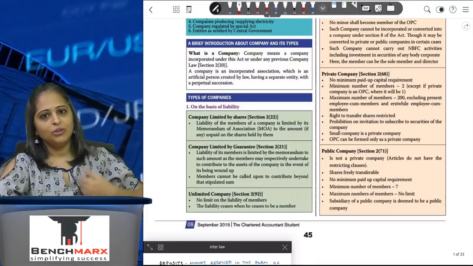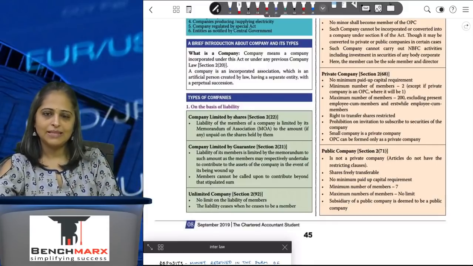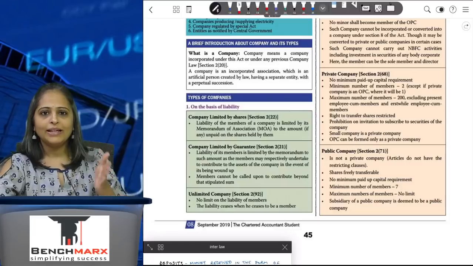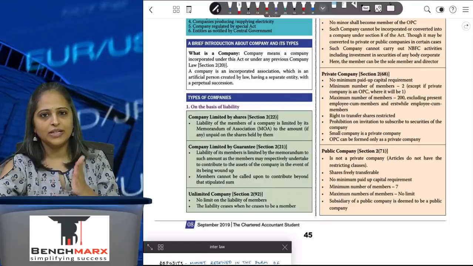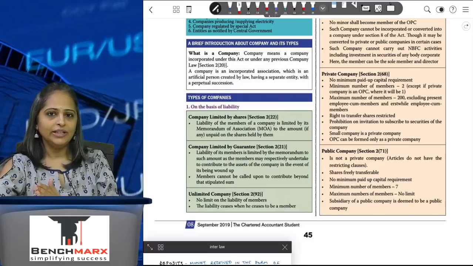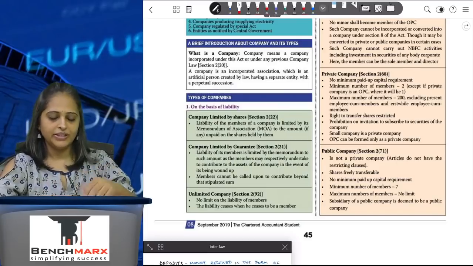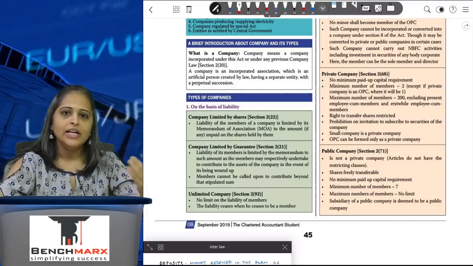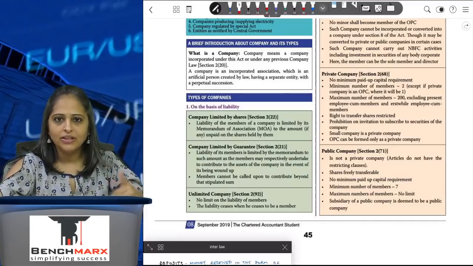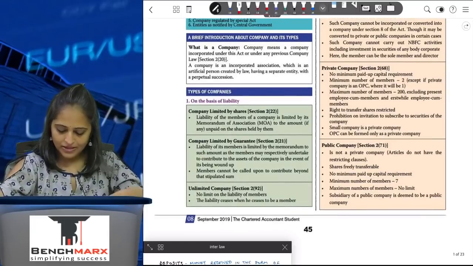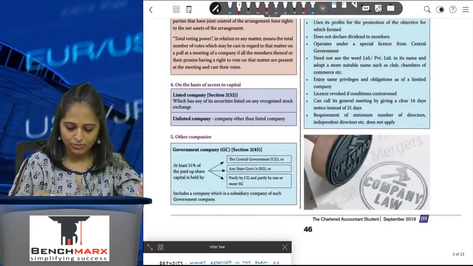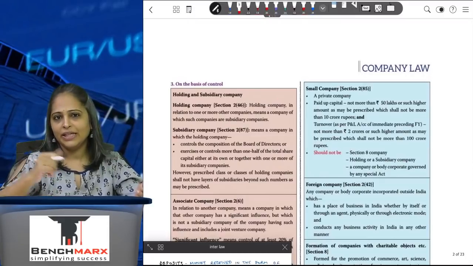Then coming to private company, you have a minimum number of members of 2 and a maximum of 200. While calculating the maximum number of 200, any shareholder who has been given shares under the employee stock option scheme will be excluded. The transferability of shares is restricted. In public company, the minimum number of members is 7, and there is no limit on the maximum number. There's free transferability of shares, and a subsidiary of a public company will also be deemed to be a public company.